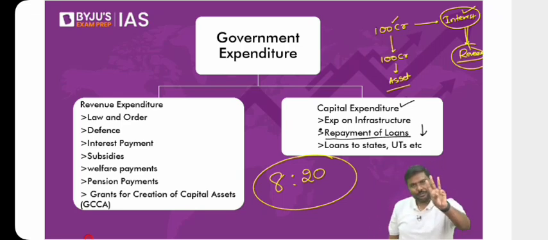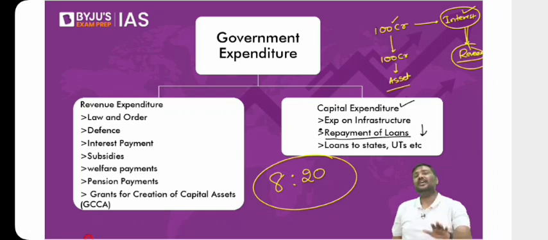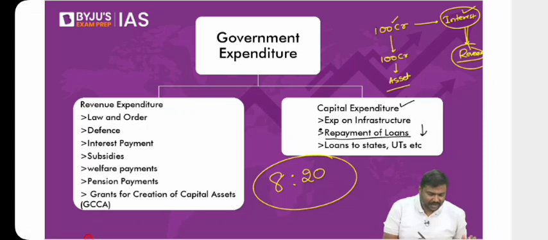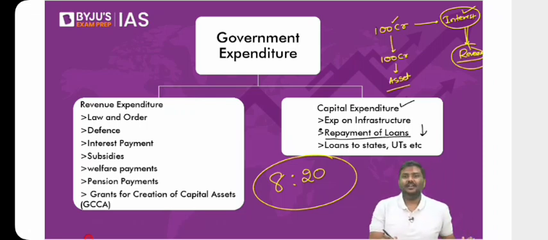Let me go to point number 3. Now come to this financial year. Let's say financial year 23. You are spending money, you are collecting money. Is it okay if I say, if you're spending 100 rupees, you should be able to collect 100 rupees in the form of non-debt creating receipts? If your expenditure is 100 rupees and your non-debt creating receipts are 100 rupees, what will be the fiscal deficit?